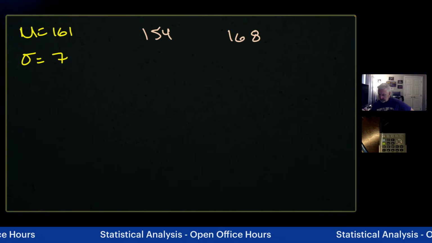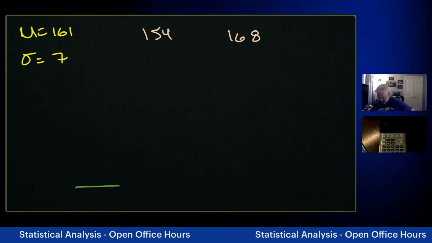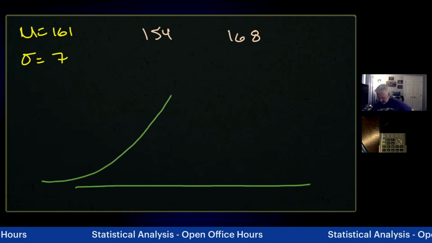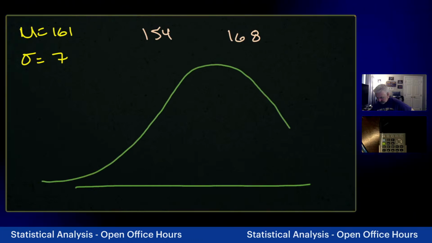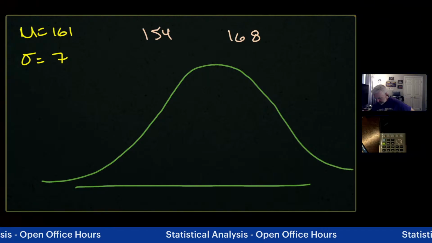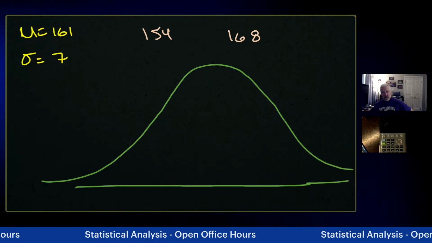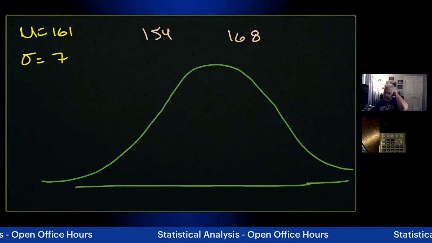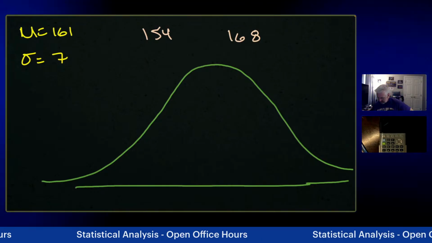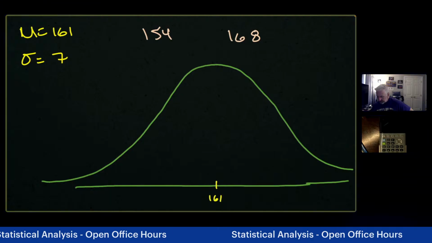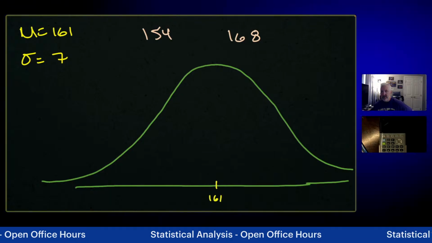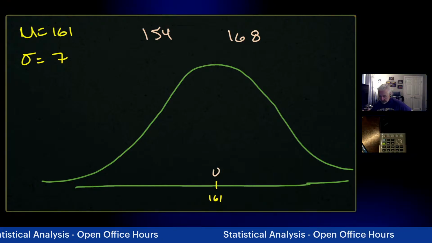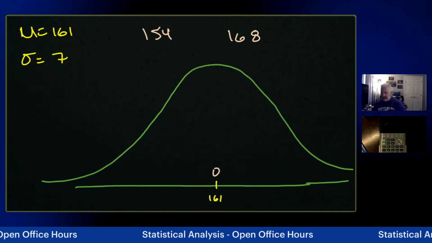And here comes the old normal curve. See how good I can do this. That's probably the best curve I've drawn in a while. That's not too bad. A sketch of a normal curve. It's a bell-shaped distribution. Our mean right here in the middle was 161. Well, how many standard deviations are we away from the mean when we're in the middle? We are 0, so we're right smack dab in the middle.